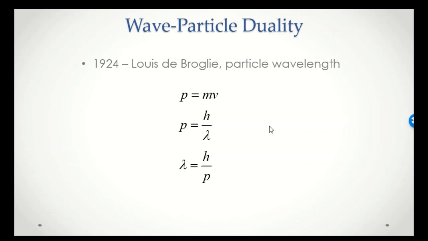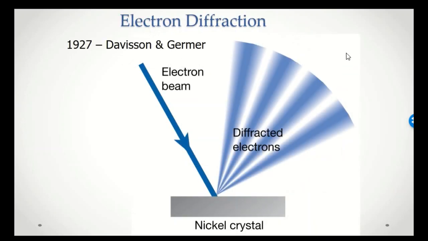Well, how can this be? Under what circumstances would we actually observe a particle behaving as a wave? Well, those experiments were carried out in 1927. Davisson and Germer took an electron beam, directed it at the surface of a nickel crystal, and lo and behold, when they looked at the electrons bouncing off that crystal surface, they saw a diffraction pattern, an interference pattern of alternating light and dark, a typical interference pattern they would expect for a wave.